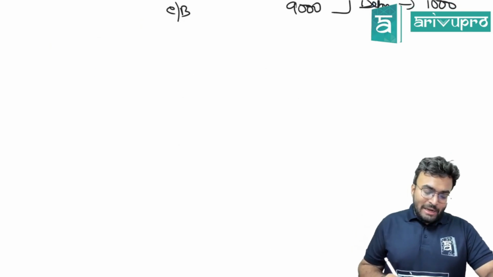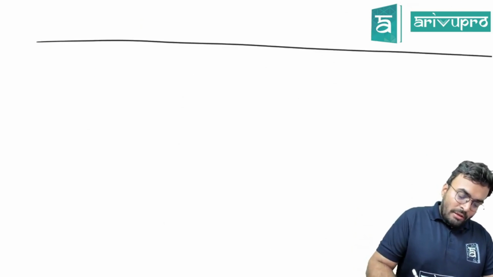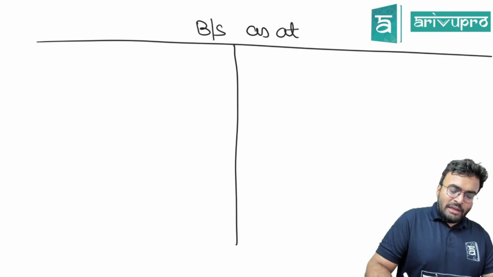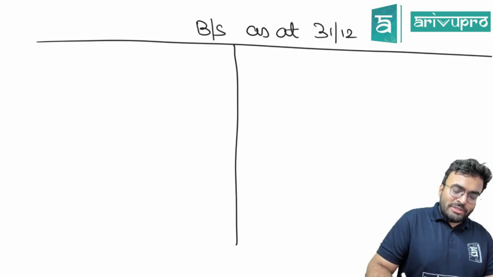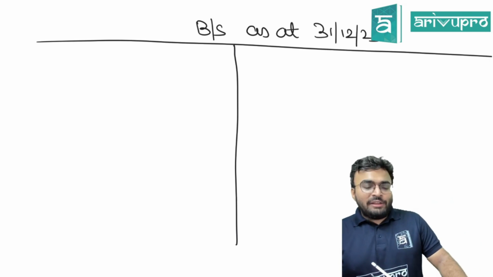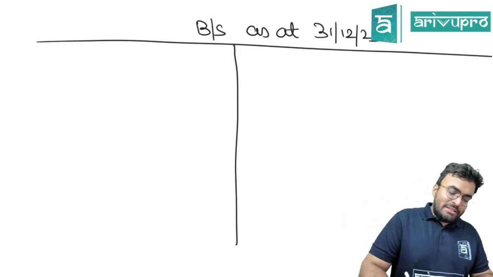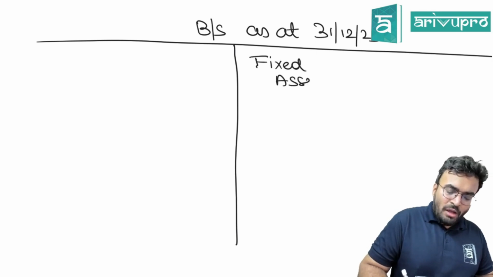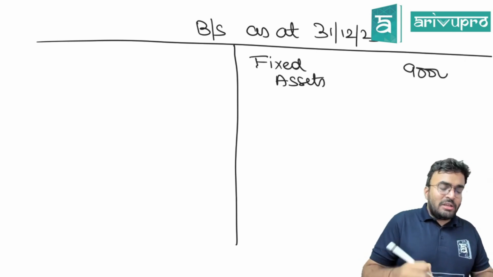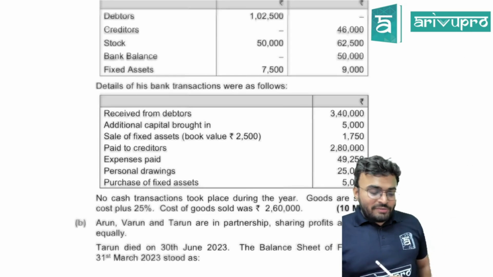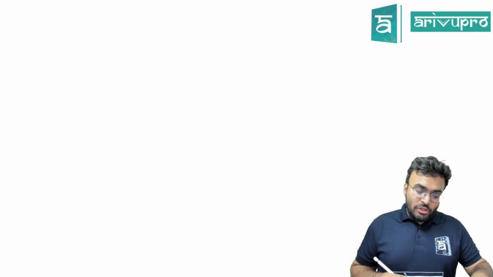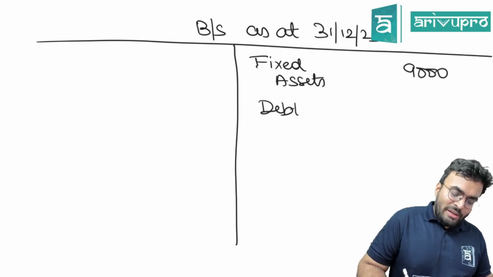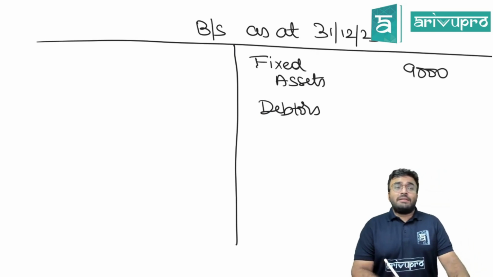Final thing to be done, balance sheet. Balance sheet as at 31st of December 2023. First thing on the balance sheet, asset side. Do we know fixed assets? How much? 9,000. Just now we calculated, no? Then we have debtors. Do we know the closing balance of debtors? Yes. That was not given in the question, but we have found out.